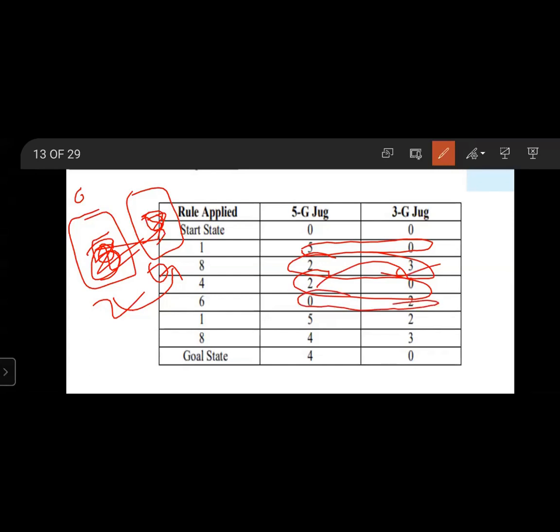Next, apply rule 1. Production rule 1 means fill the 5 gallon jug, which gives (5, 2). Next, apply rule 8. Pour water from the 5 gallon jug into the 3 gallon jug until the 3 gallon jug is filled. You have 2 gallons, remaining 1 gallon. 2 plus 1 is equal to 3. That means 5 minus 1 equals 4. So (4, 3).